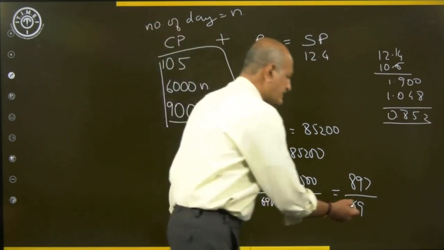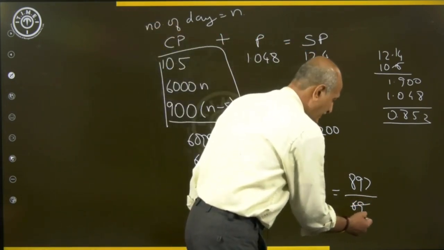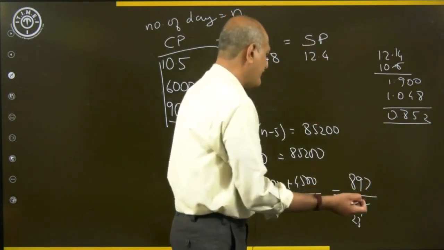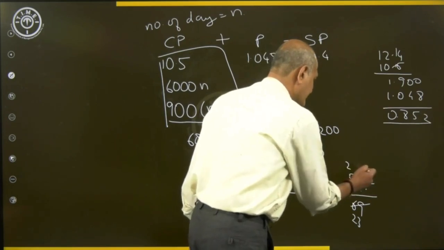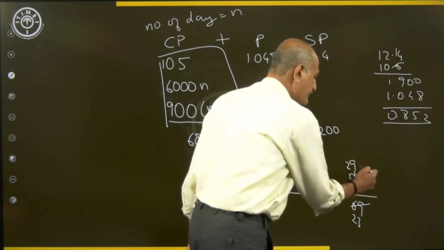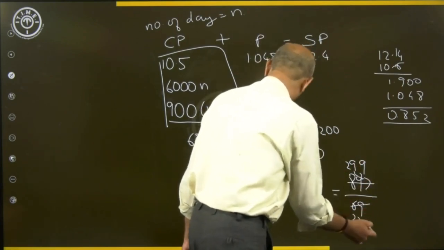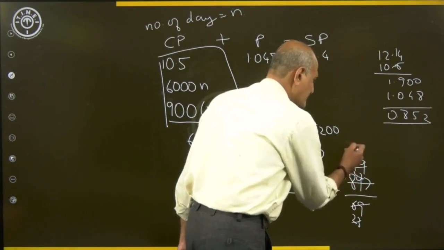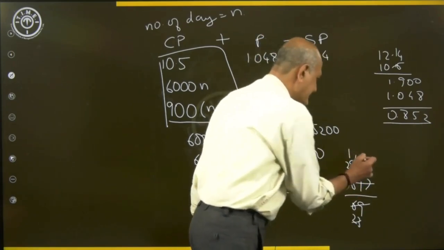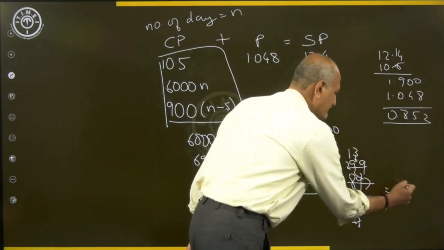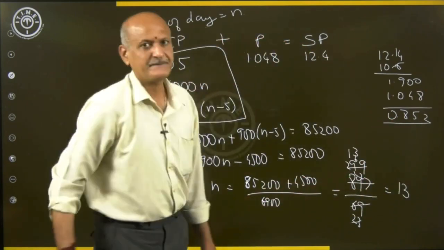Let's divide this by 3 first. 3 2s are 6, this is 23, so 323. Next, 3 2s are 6, 3 9s are 27, again 27. So 23 ones are 23 and there is a 6 here. 23 times 3 is equal to 69. So hence n is equal to 13.